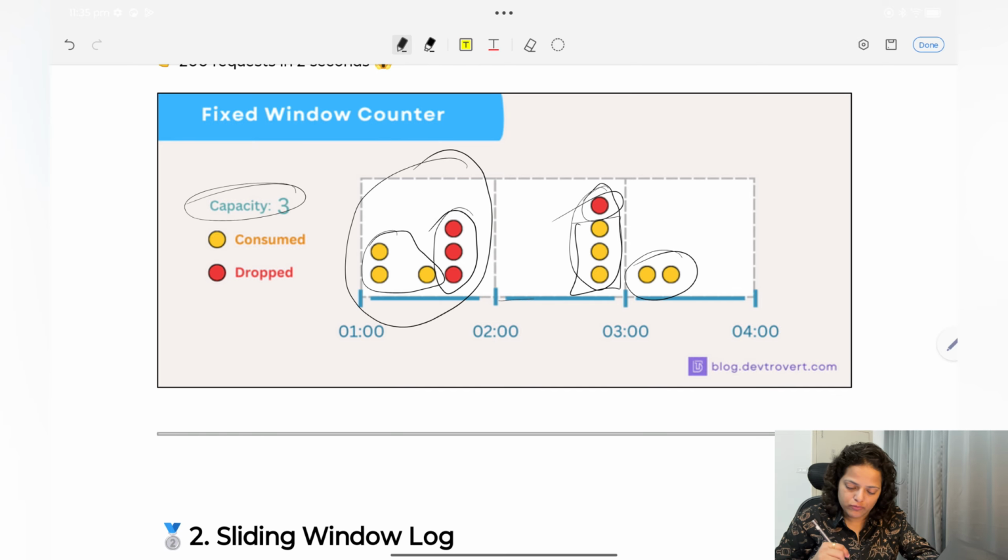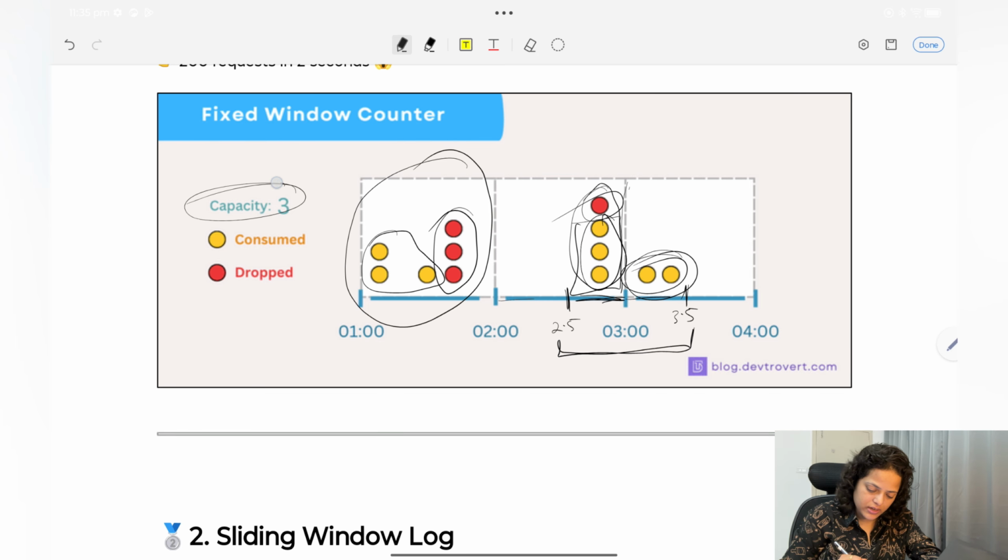But can you see one problem here on the boundary, where second 2 is completing and second 3 is starting? Let's say this is 2.5 and this is 3.5, so at the end this is 1 second only, right? In 1 second he has processed 3 plus 2, 5 requests. But our algorithm says capacity equals 3. In 1 second he can process 3 requests only, and 2.5 to 3.5 is also 1 second. In fact, he can process 6 also, 3 plus 3. So this is the problem with the fixed size window.